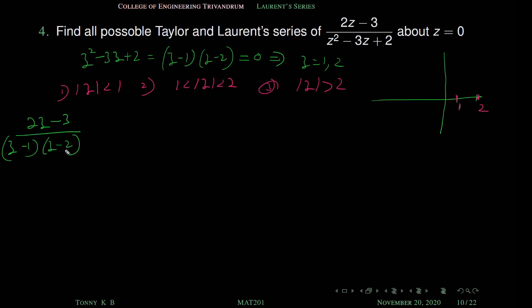What we can do, if we apply the standard series, is first take 2z minus 3 by z minus 1, or rather that is what I meant, times 1 by z minus 2. Here z minus 2, here z minus 1. Yes. But this type of expansion has a disadvantage. Anyway, there is an expansion for 1 by 1 minus z and so on, we can expand these. But ultimately there is a product. So an infinite series times an infinite series, the product of two infinite series. Clear? That will happen, won't it?